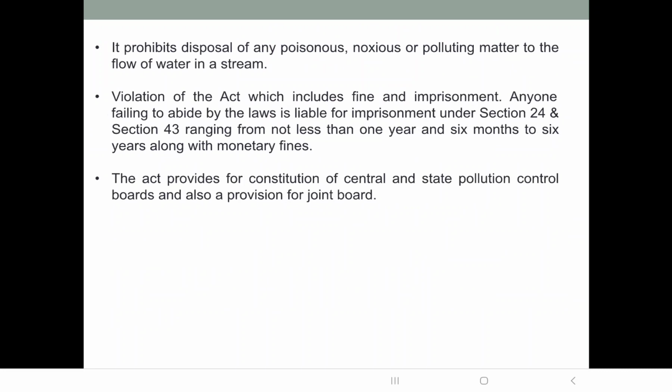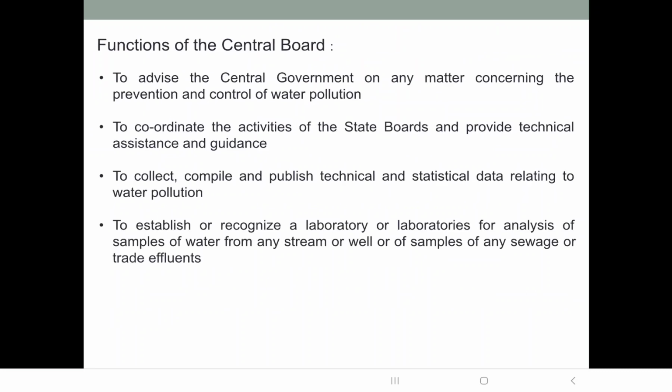That means they also have to pay some rupees, some cash to the government. So this is the punishment under the Water Act 1974. The act provides for constitution of central and state pollution control boards, and also provides a joint board. There is a provision for a joint board also. If a state wants a joint board, then they can establish it.